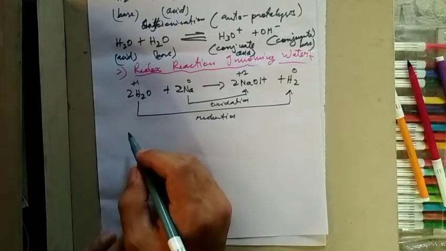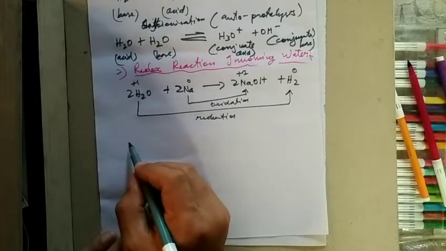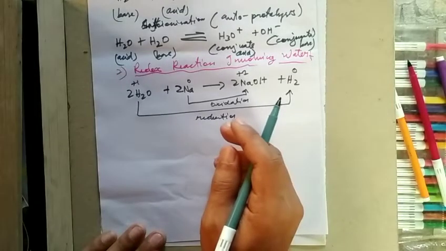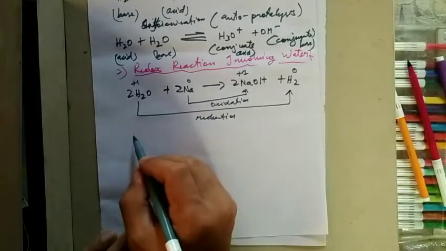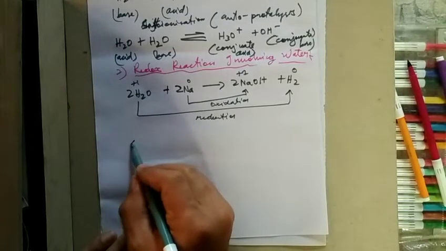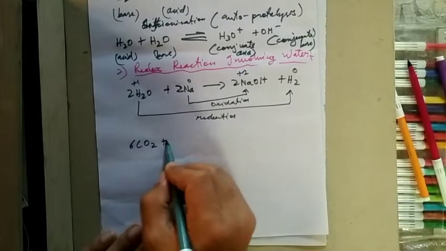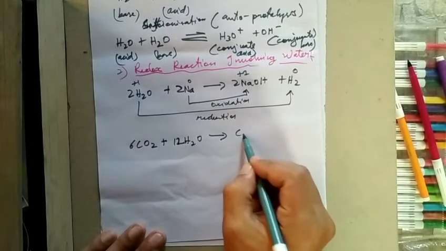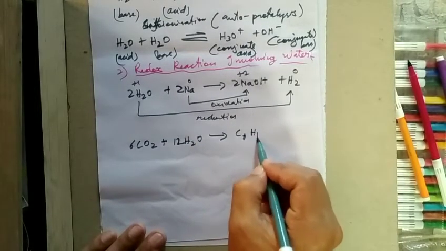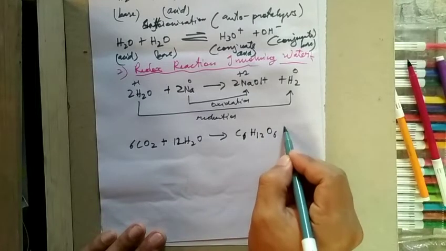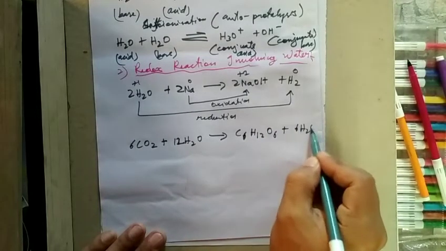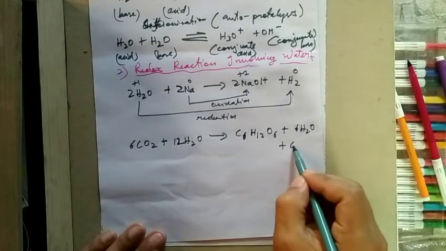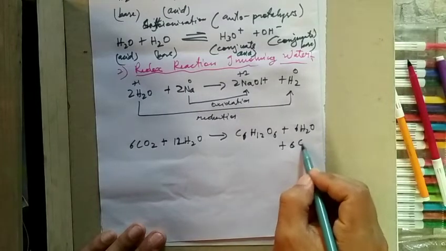Let's see another example. In this example water is oxidized to oxygen during photosynthesis. 6CO2 plus 12 water molecules gives C6H12O6 plus 6H2O plus 6O2.